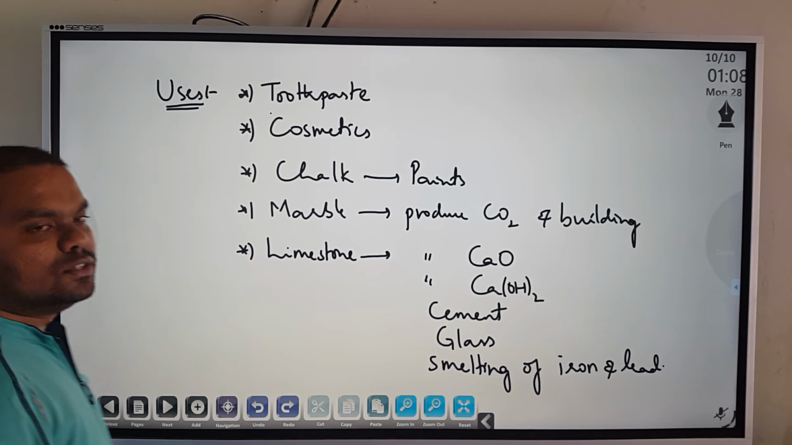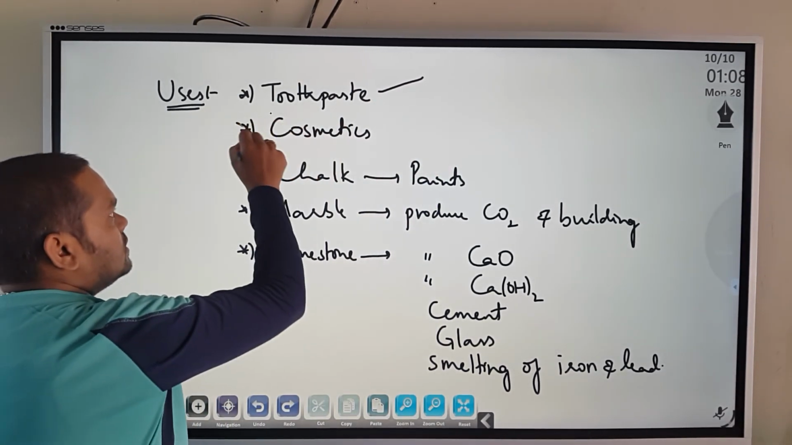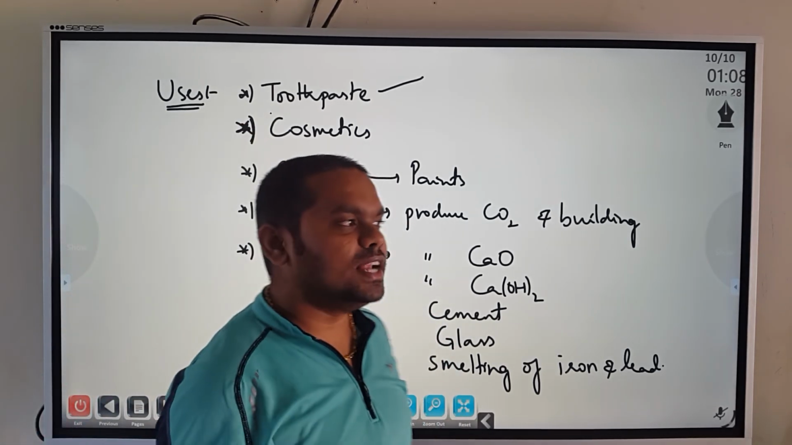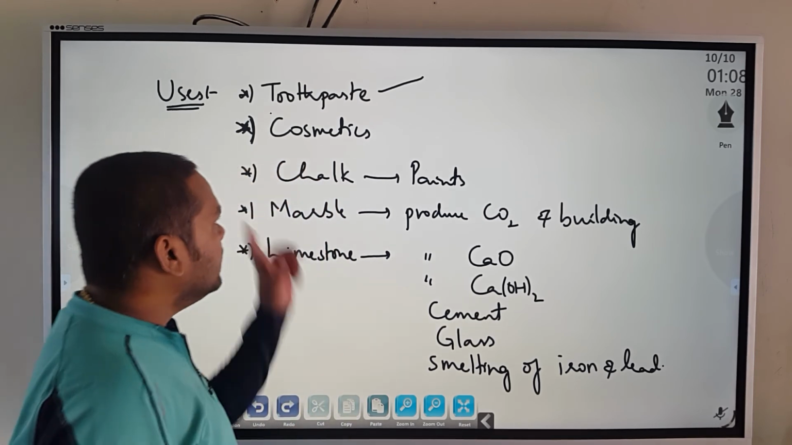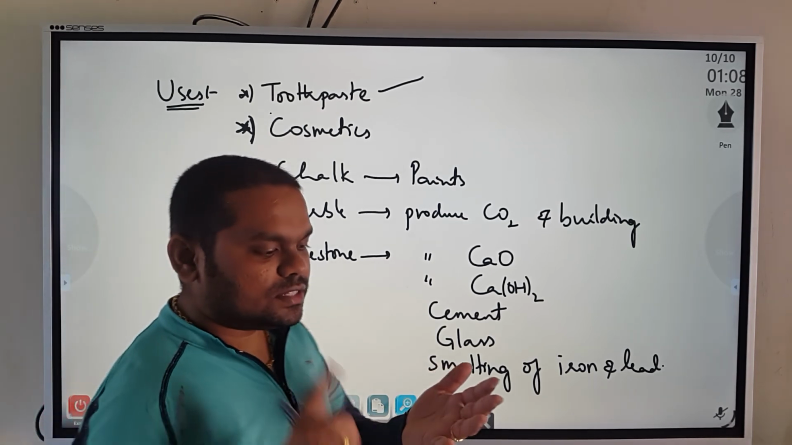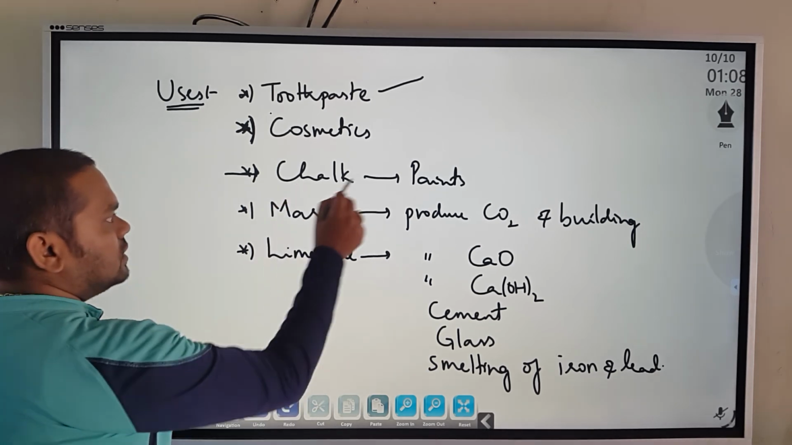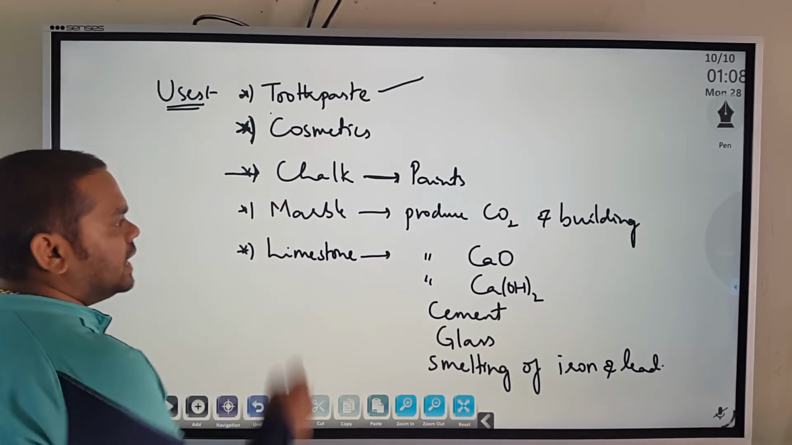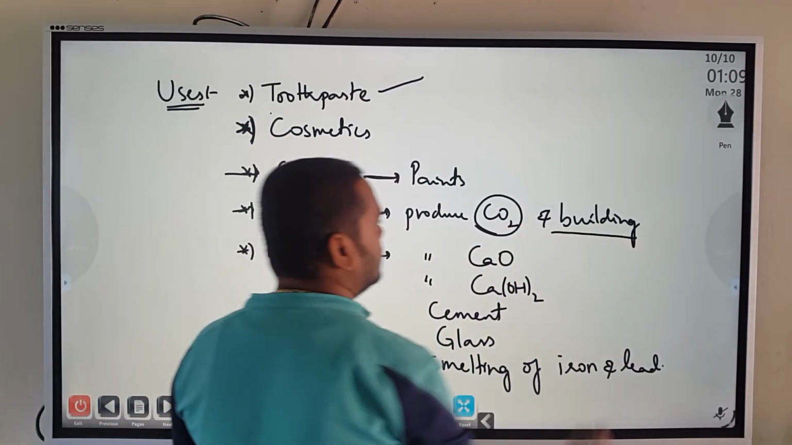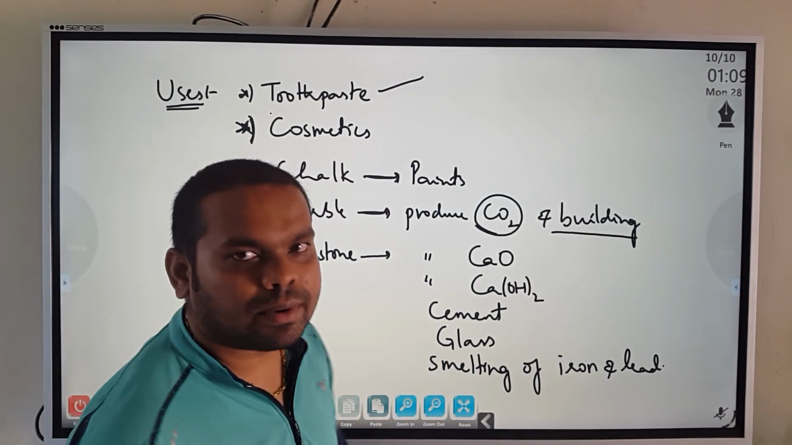And lastly, uses. What are the various uses? It is used in toothpaste, then cosmetics. Majorly calcium carbonate is used in the film industry and all; every cosmetic contains calcium carbonate. Then chalk: as I said, calcium carbonate has various sources: chalk, limestone, marble, fluorspar, sandstone and all. Chalk is used in making paints, and marble is used in producing carbon dioxide and in buildings. How do we produce carbon dioxide? Heat calcium carbonate, it gives calcium oxide plus carbon dioxide.